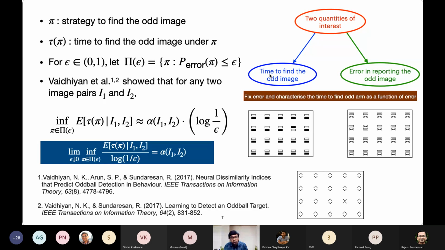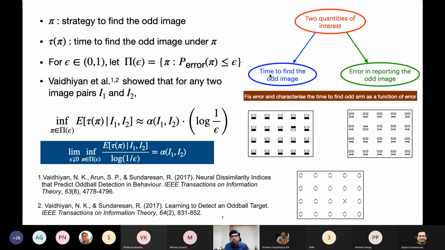Number two, it depends on whether the image pairs are known beforehand or not. And if I1 and I2 are switched, this value is going to be different. If I1 is the odd image and I2 is the distractor, the value of alpha I1, I2 is different from when I2 is the odd image and I1 is the distractor. So they were able to nail this down precisely.